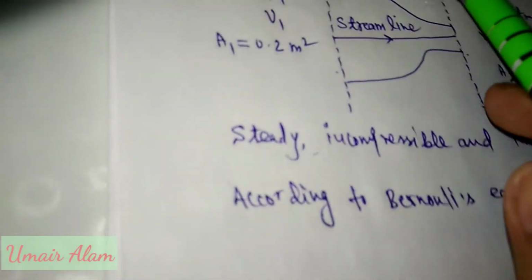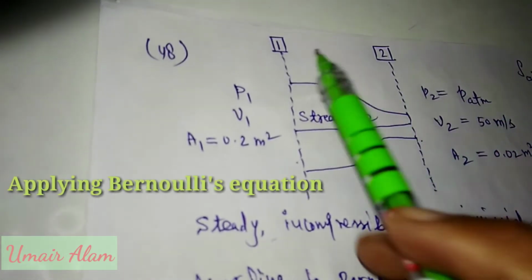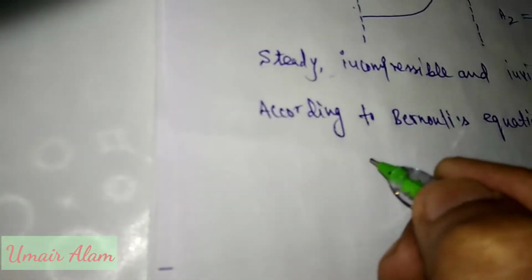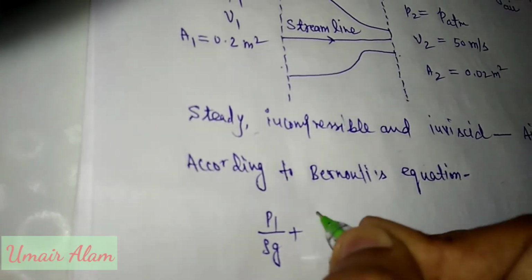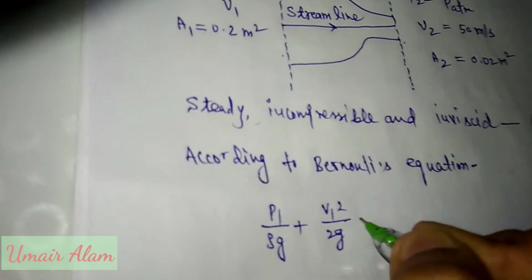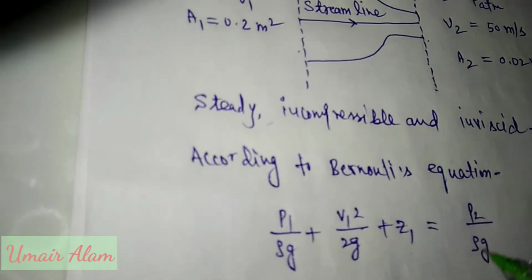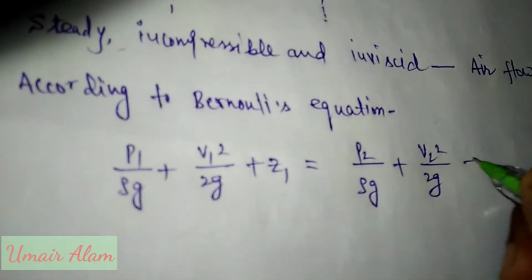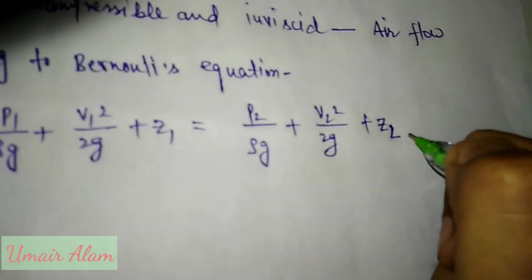So according to the Bernoulli equation, at sections 1 and 2, these are the two sections, applying the Bernoulli equation: P1 upon rho g plus V1 square upon 2g plus Z1 is equal to P2 upon rho g plus V2 square upon 2g plus Z2.